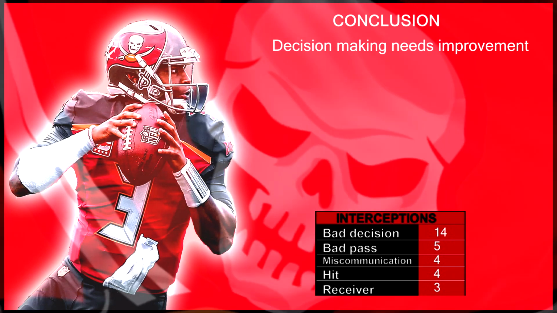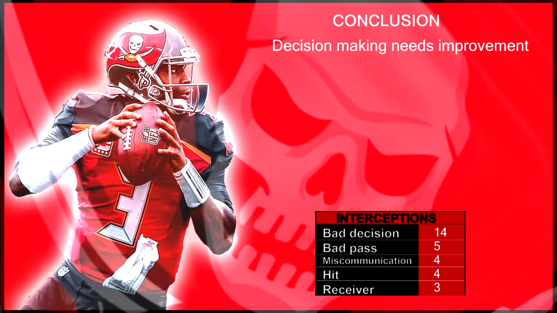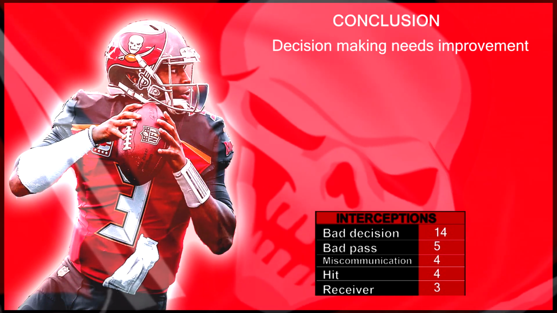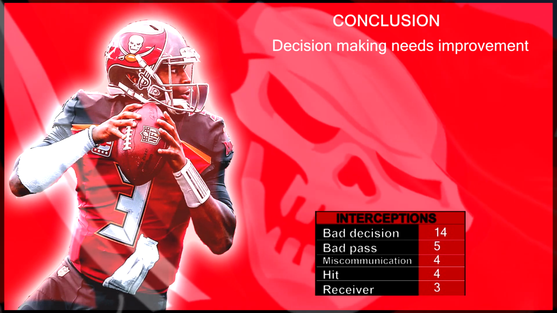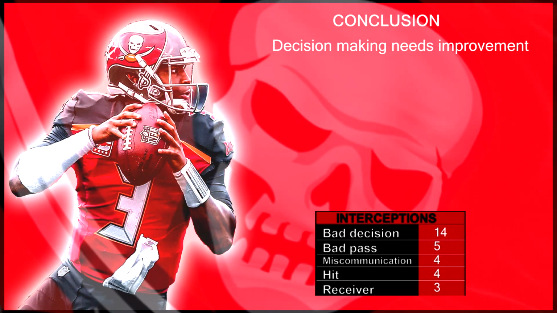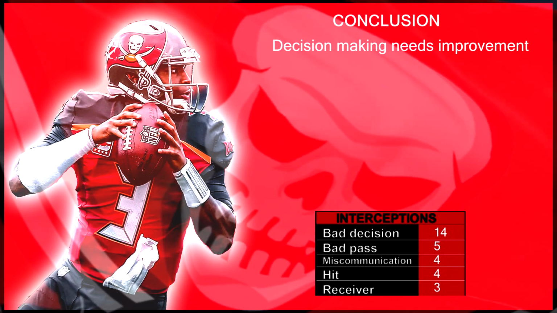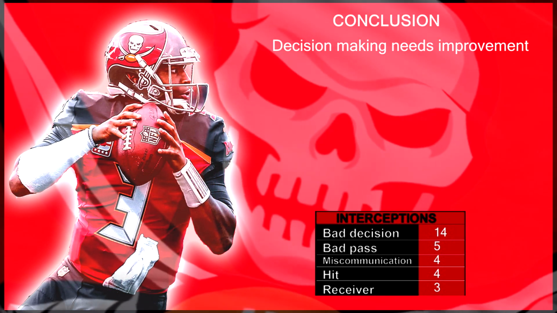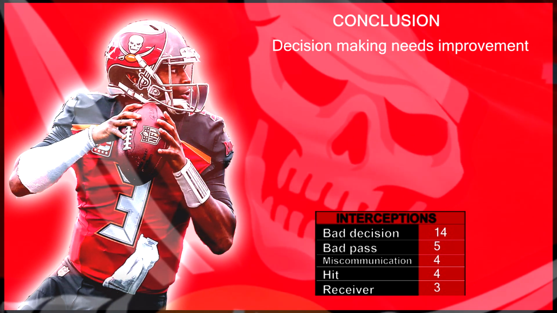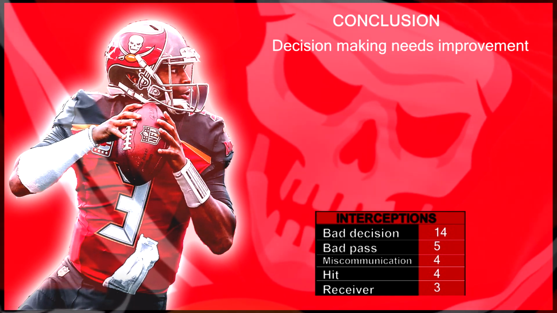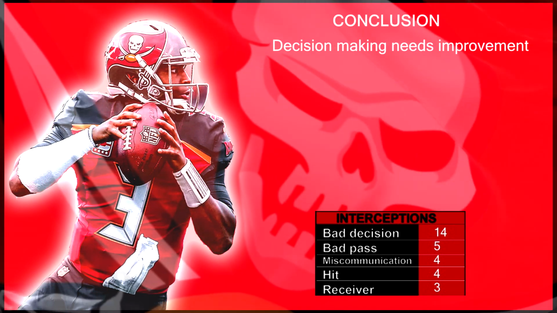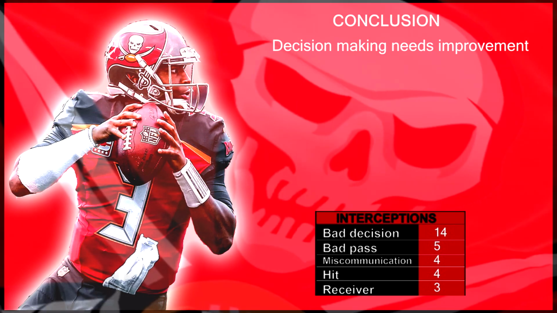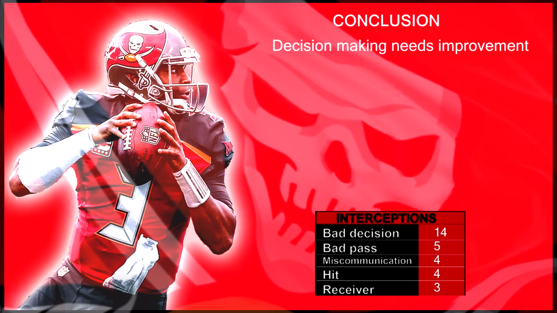Now, can the Buccaneers live with the interceptions? In 2019, Winston had 4 games where he did not throw any interceptions. And strangely, they were all away games. Week 2 against the Panthers, Week 5 against the Saints, Week 9 against the Seahawks, and Week 13 against the Jaguars. And the Buccaneers lost half of those games when Winston did not throw any interceptions. 2 wins, 2 losses. If that trend of Winston throwing no interceptions during a game were to continue throughout the year, then the Buccaneers would have had an 8-8 record based on that sample size. Instead, they had a 7-9 record. So that is a difference of 1 game.